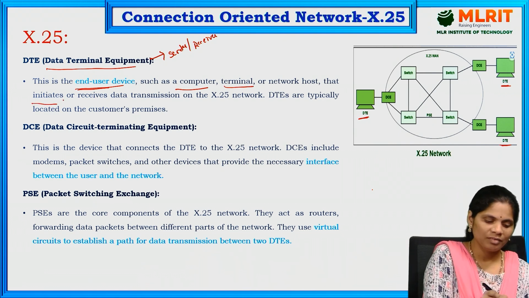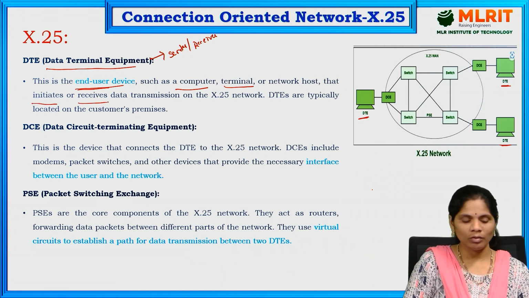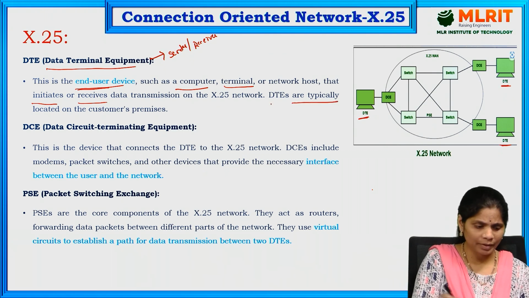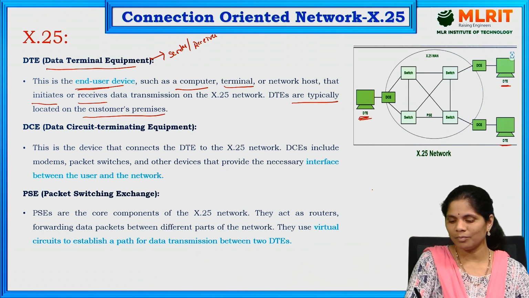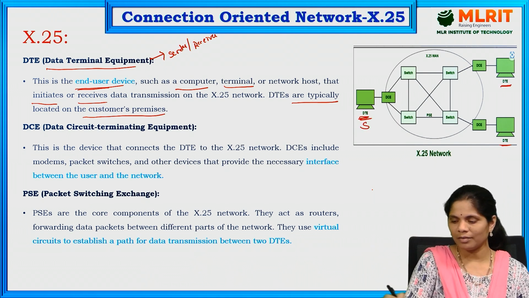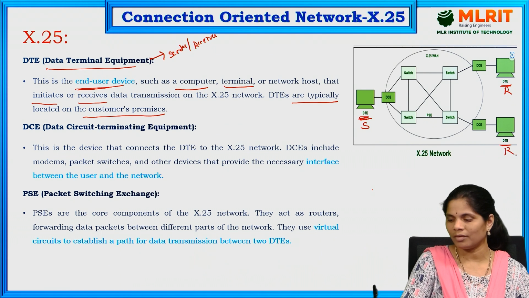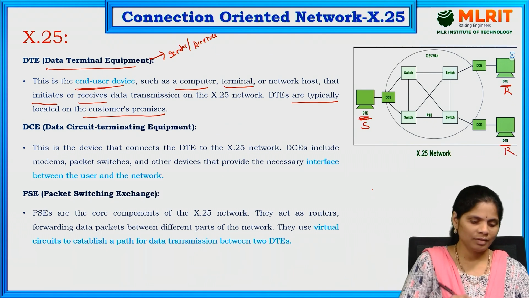These DTEs are typically located at the customer's premises. So this is an end device.